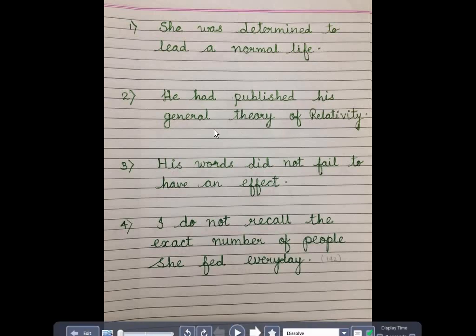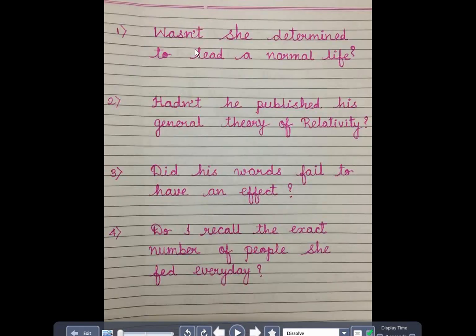He had published his general theory of relativity. Had is a helping verb over here, auxiliary. Hadn't he published his general theory of relativity? Just have a look at these sentences. Now, first one I said, wasn't she determined to lead a normal life? And the question tag. Hadn't he published his general theory of relativity? When you give the answer, how will your answer be? Yes, she was determined to lead a normal life. Or, he had published his general theory of relativity. You got me, students? What I have been teaching you?